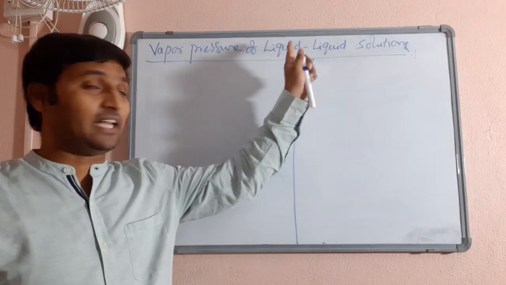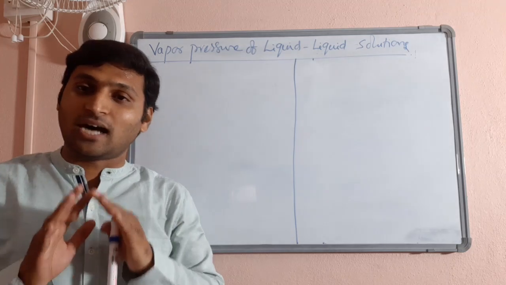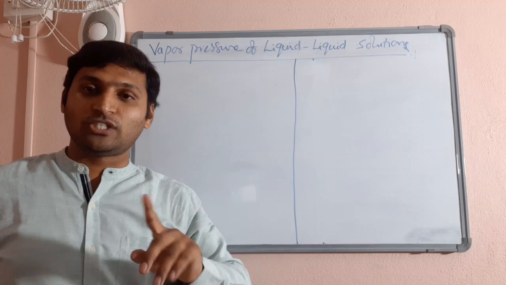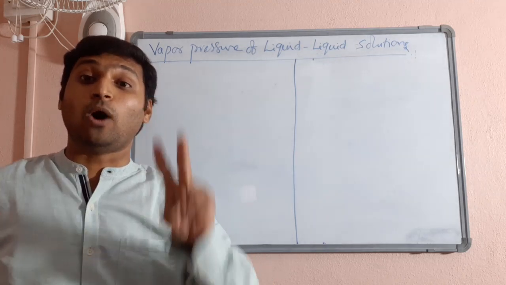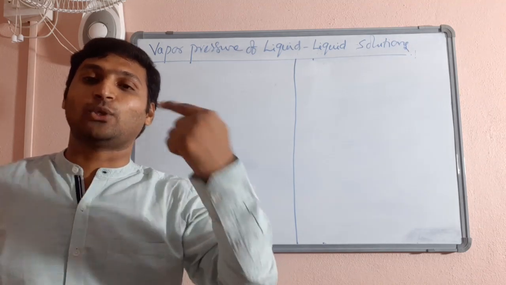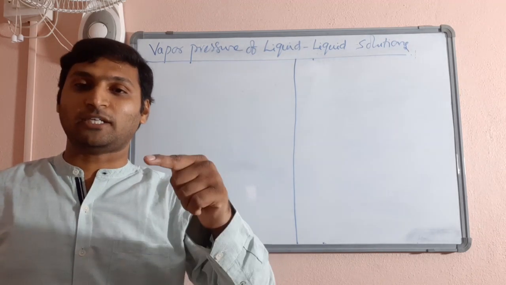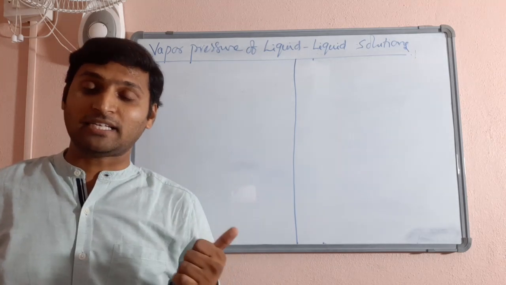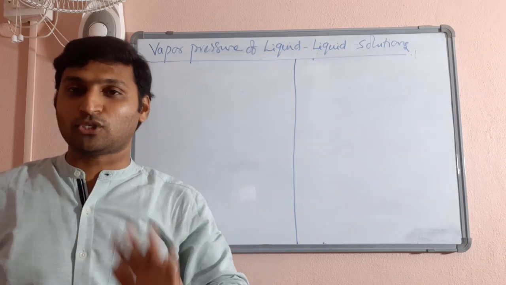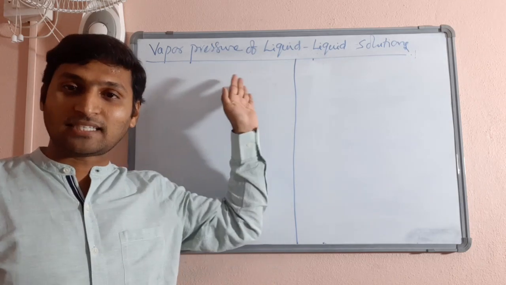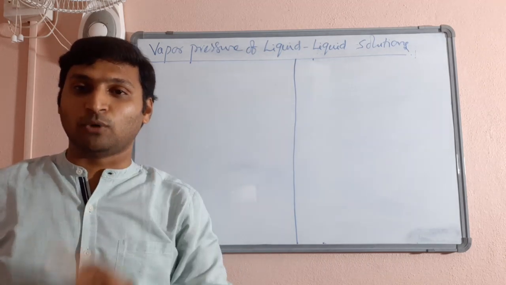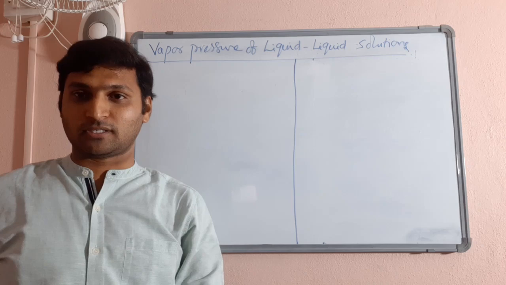Whereas here, you have taken both liquids, and both liquids are volatile. That means you are preparing a solution using both solute and solvent as volatile components, so both of them will contribute to the vapor pressure of the solution. Previously, when you added a non-volatile solid solute, only the solvent contributed to the vapor pressure of the solution. Here both solute and solvent contribute because both of them produce vapors.